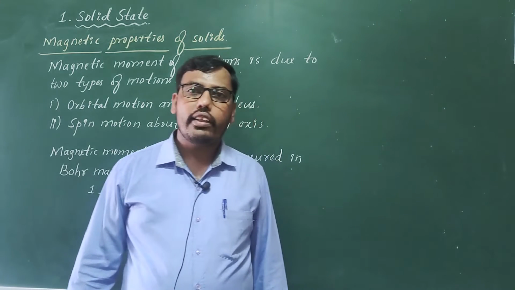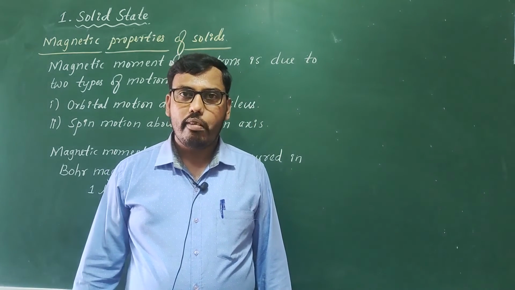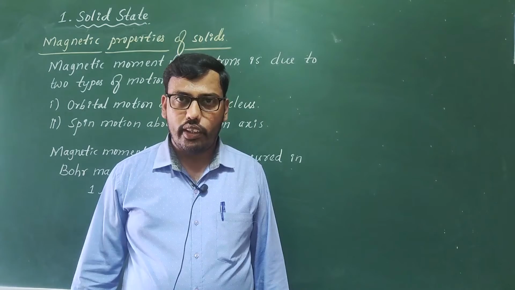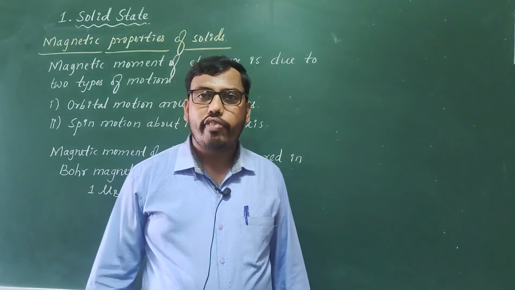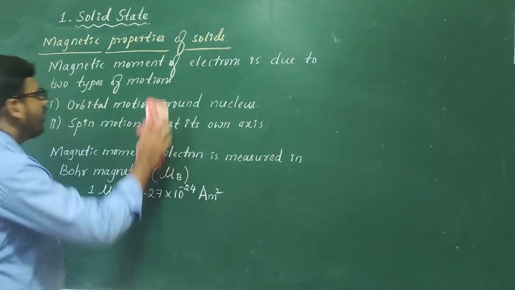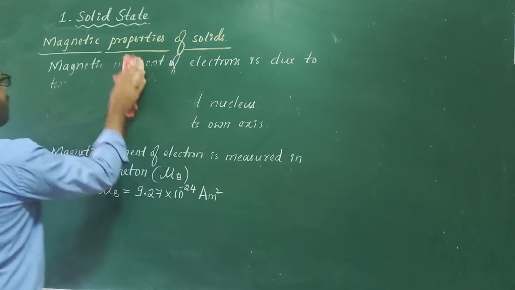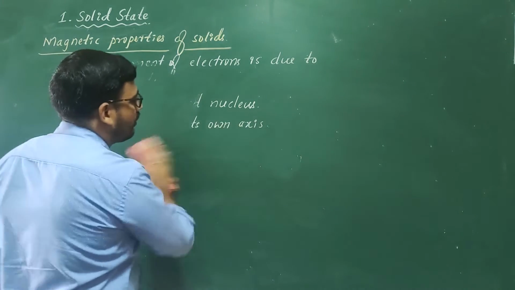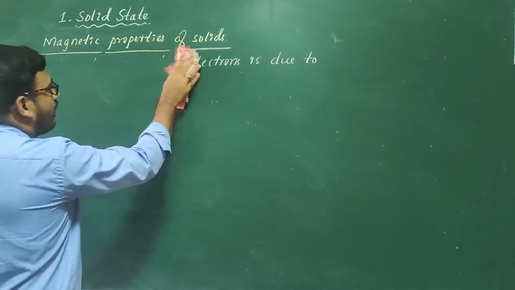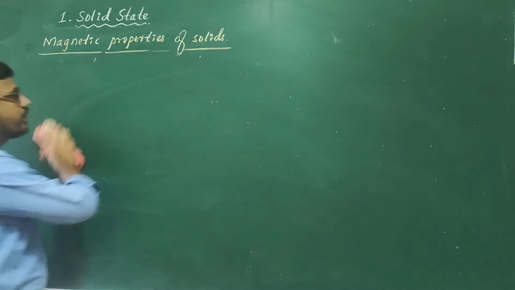Now, on the basis of magnetic properties of solids, solids are classified into 5 types. Let us see what those are.